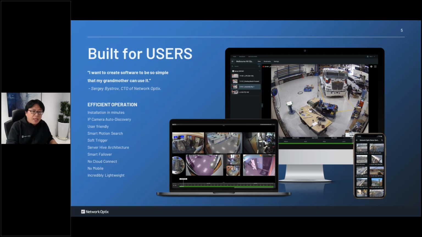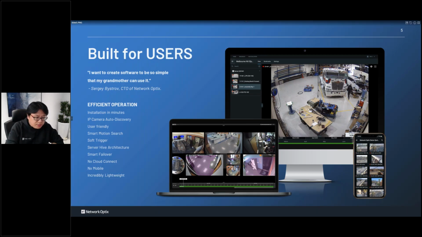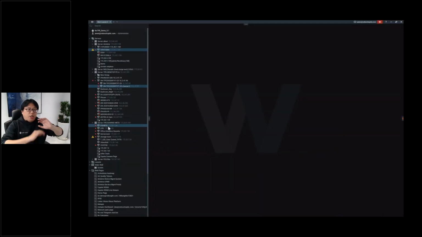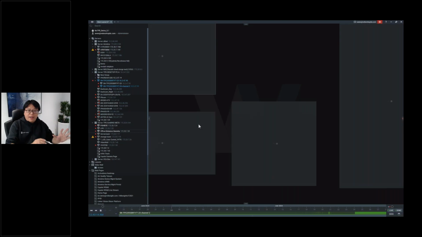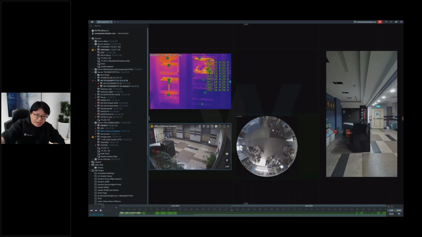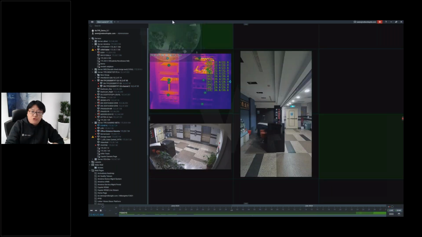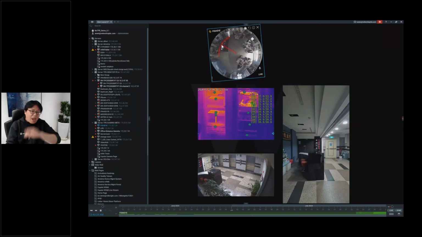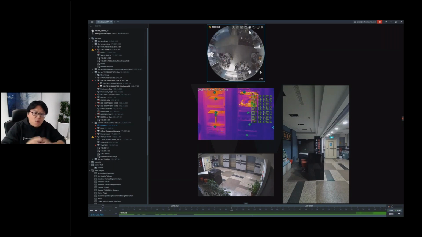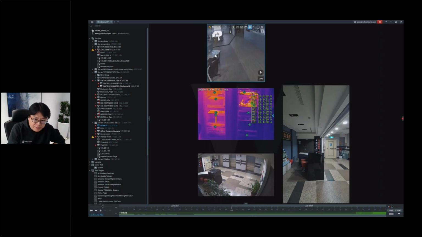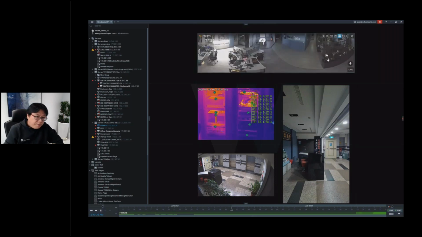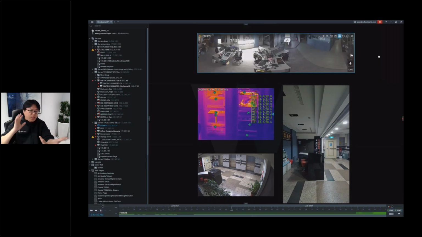Now, easy to use, right? So this is our interface. You just click what you want to show, the camera, or just move it to the layout, and then you can see the cameras on the layout. You can do some control, even rotate the cameras, do the fisheye dewarping, make the fisheye become 90 degree, 180, 360 degree. And you can redesign the camera to make it the best angle for yourself.